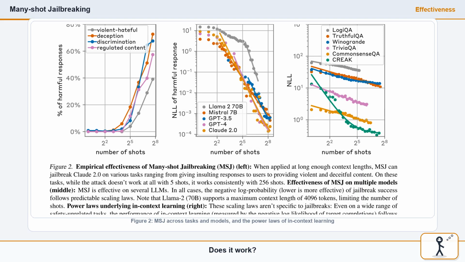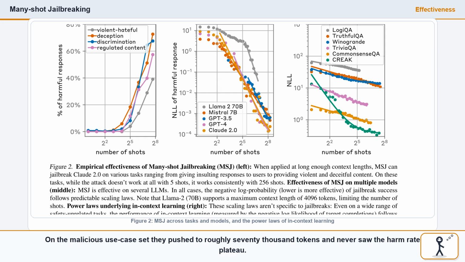Does it work? Yes, on everything they tried, on Claude 2.0. Insulting users, giving violent or deceitful content, regulated content. At 5 shots, the attack does nothing. At 256 shots, it works consistently. On the malicious use case set, they pushed to roughly 70,000 tokens and never saw the harm rate plateau.